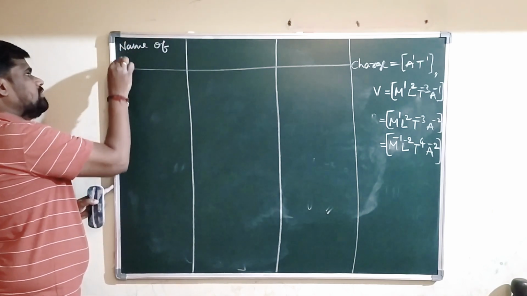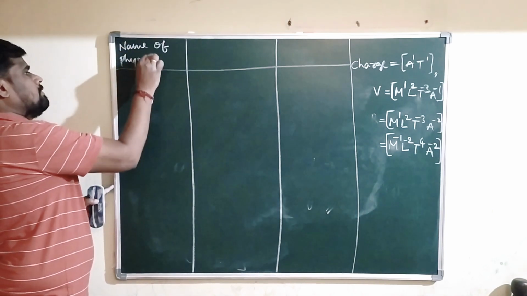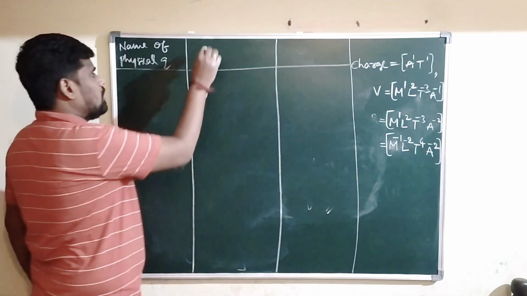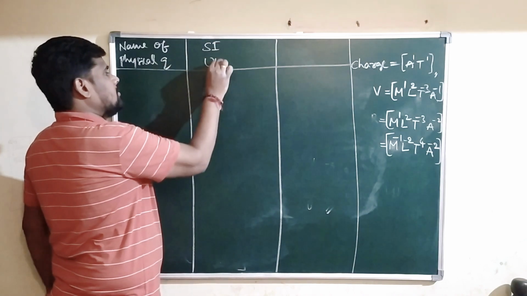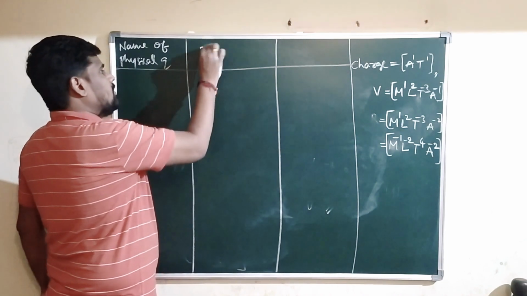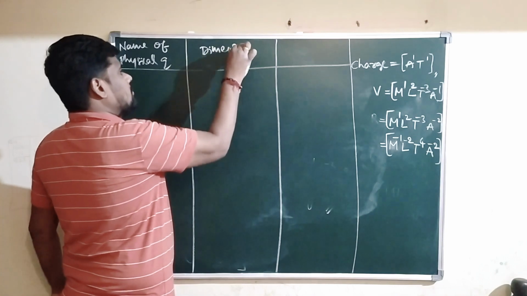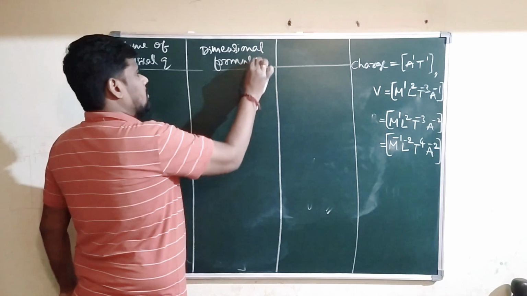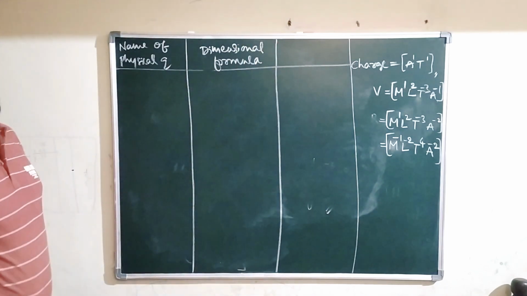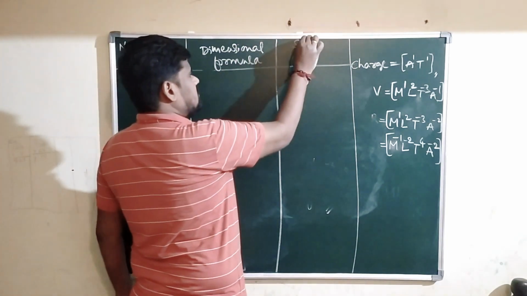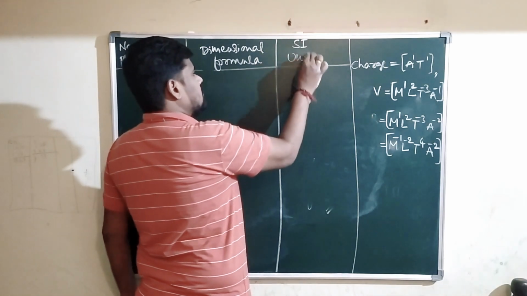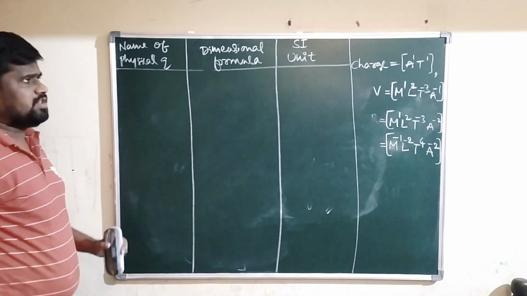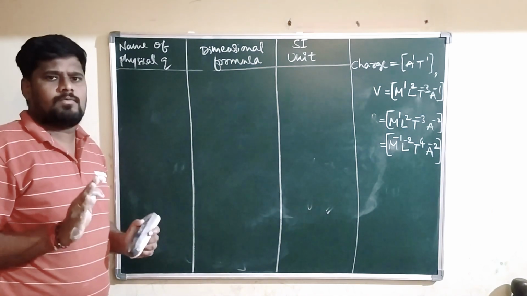Second column is the dimensional formula. Third column is its SI unit.